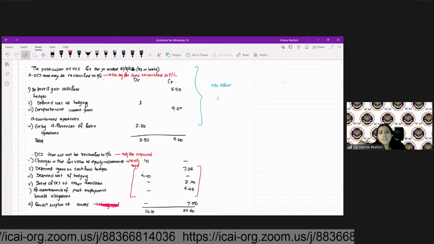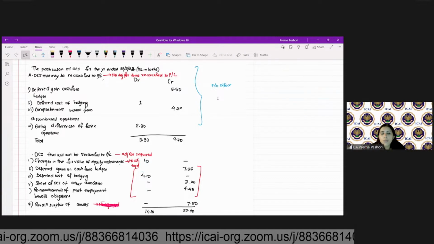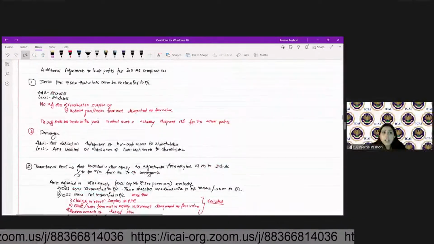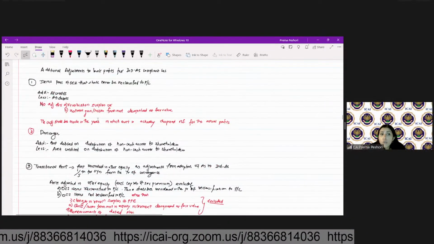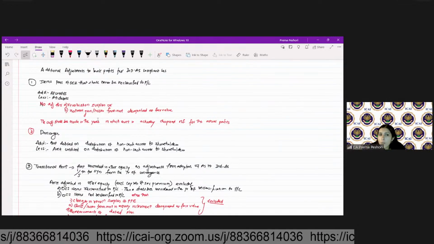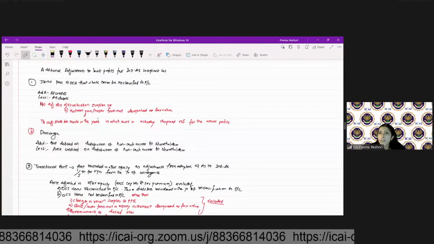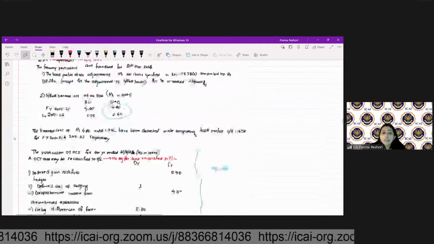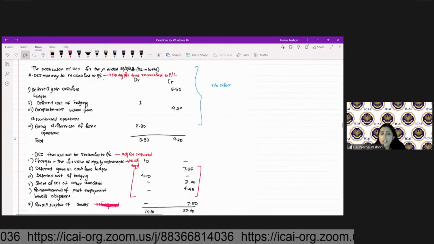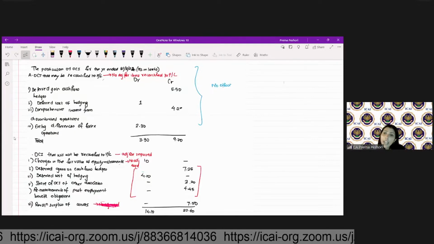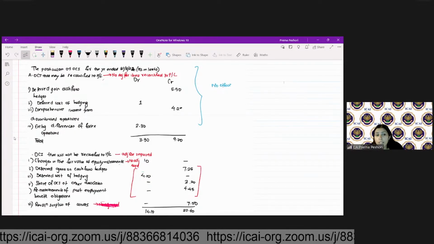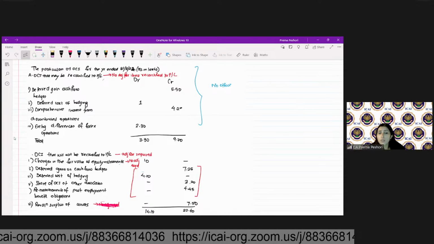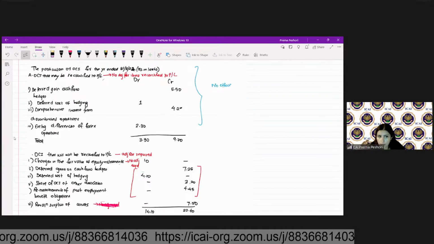First is the changes in the fair value of equity instrument. So if you see, what did I say over here? No adjustment for notional gain or losses from investment designated at fair value. We don't need to make any adjustment for notional gain or losses which are designated at fair value. So changes in the fair value of equity instrument, we will allow the actual gain or loss when the equity instruments are disposed. At this stage, the notional gain or loss, if it is there under the OCI, we will not make any effect for that.